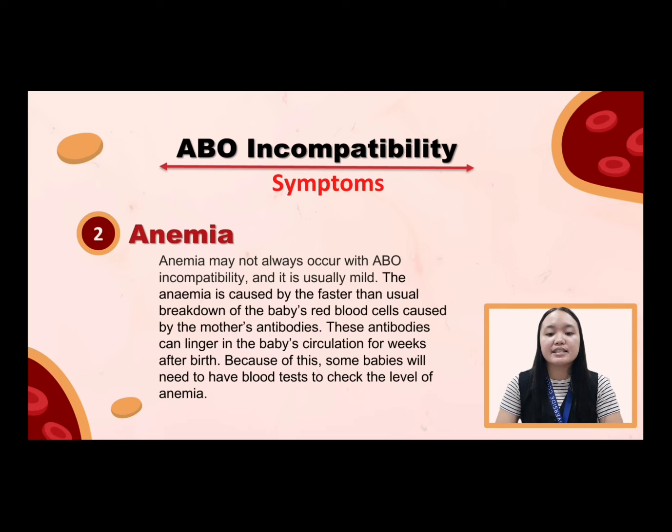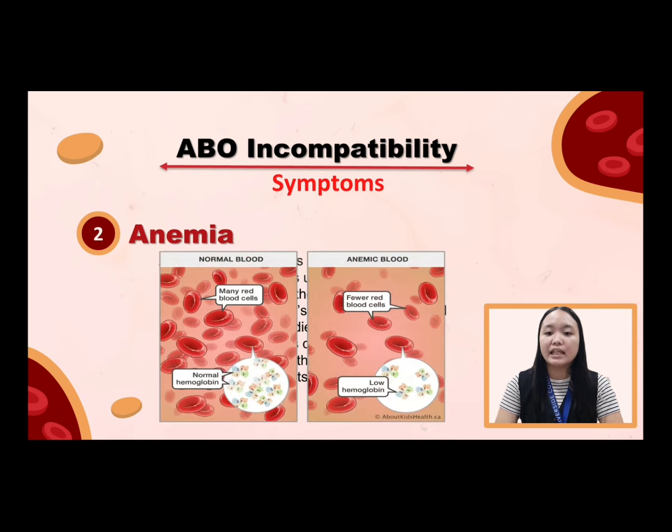The anemia is caused by the faster than usual breakdown of the baby's red blood cells caused by the mother's antibodies. These antibodies can linger in the baby's circulation for weeks after birth. Because of this, some babies will need to have blood tests to check the level of anemia. And this is the example of anemia. As you can see, the normal blood has many red blood cells and the anemic blood has fewer red blood cells.